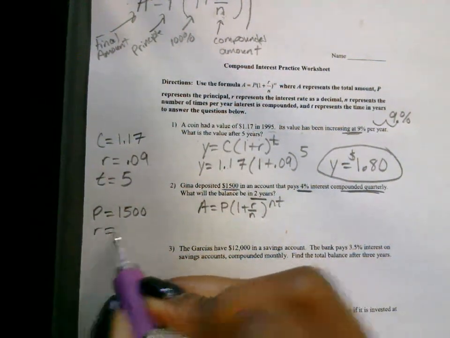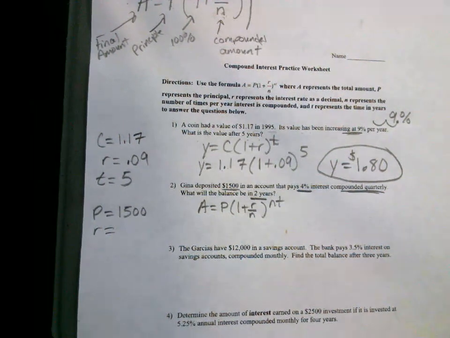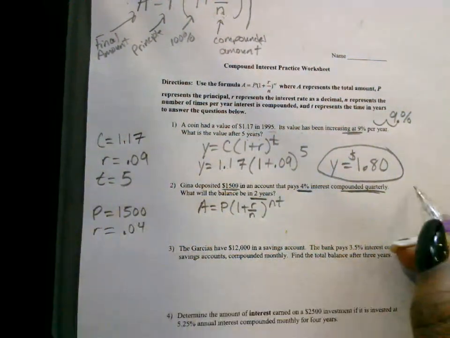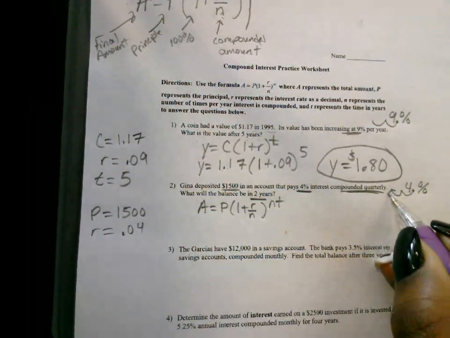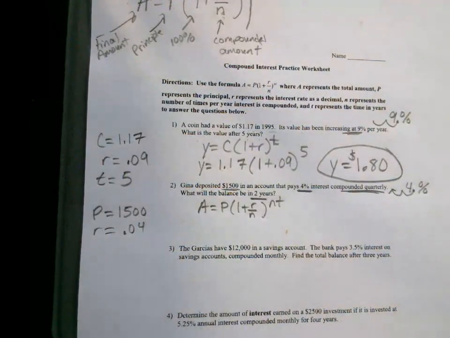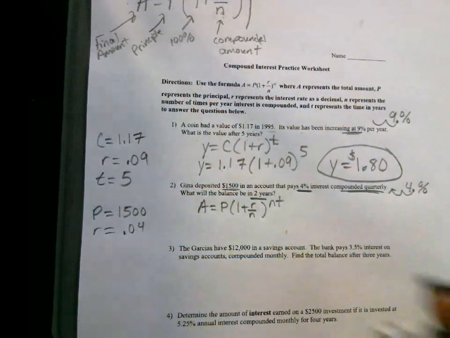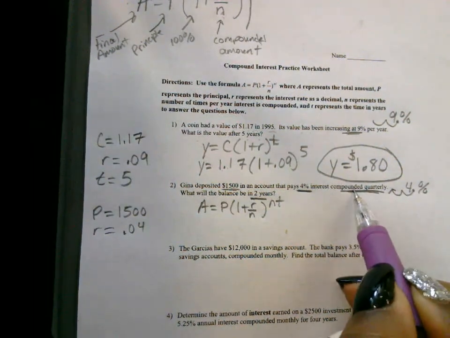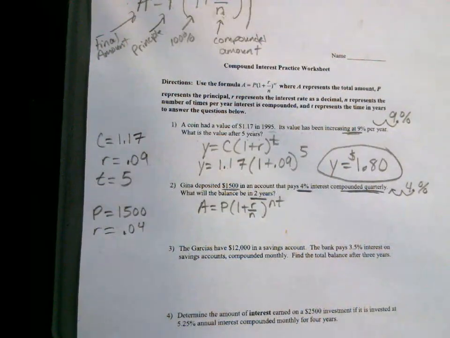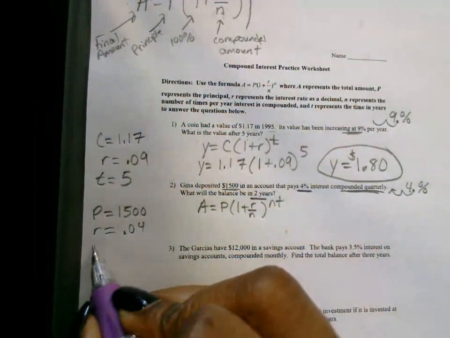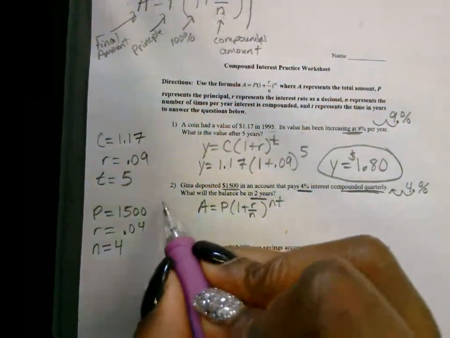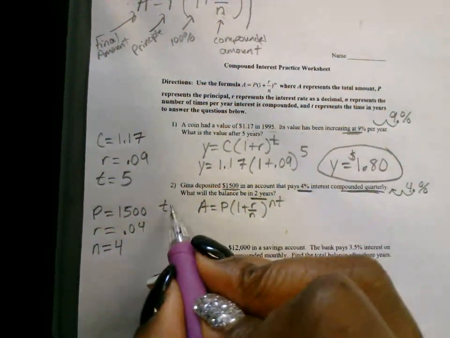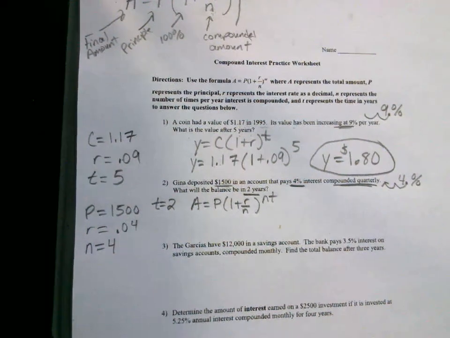What's our R? 0.04. Remember to convert 4% into a decimal. Locate the decimal, move it 2 places to the left. What is our N? 4. It's compounded quarterly. Quarterly is 4 times a year. So N is going to be 4. And for how many years is this investment or account? It's going to be for 2 years. They want to know how much is going to be in there in 2 years.